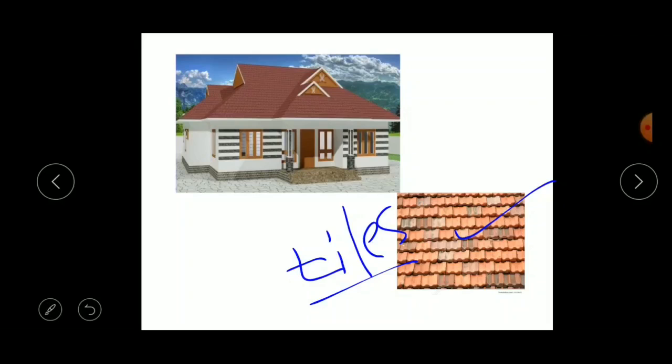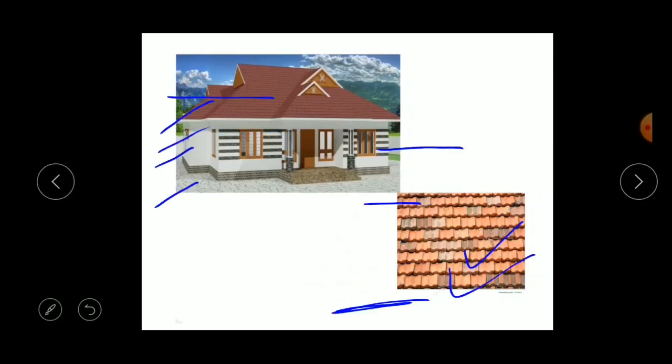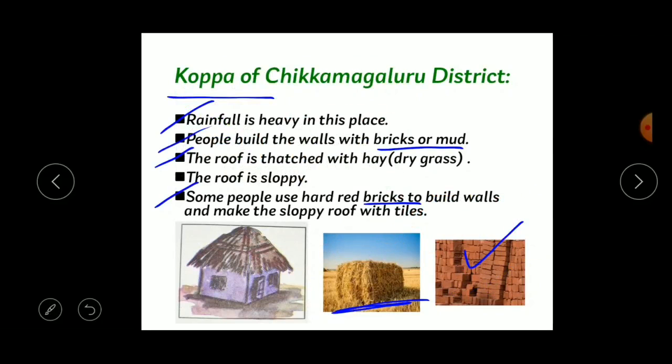Some of the people made their roof with tiles, and it is sloppy, right? Yes, so this is the tiled house with the sloppy roof. Understood, children? And here I told you that the roof may be of tiles or else it is made up of hay.